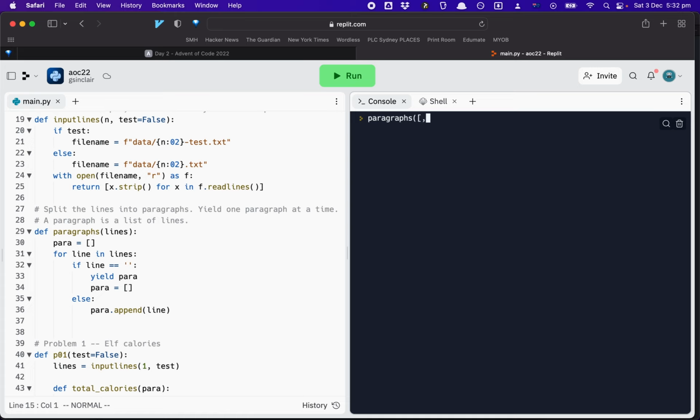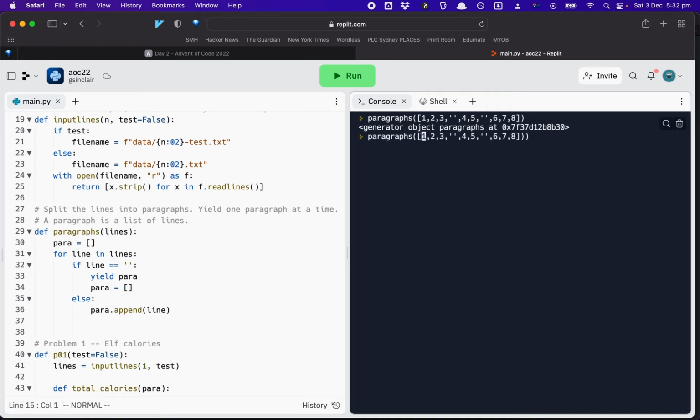So I'm just going to go 1, 2, 3, and then blank, and then 4, 5, and then blank, and 6, 7, 8. Okay, I'll just pass that, and all right, so it gives me a generator.